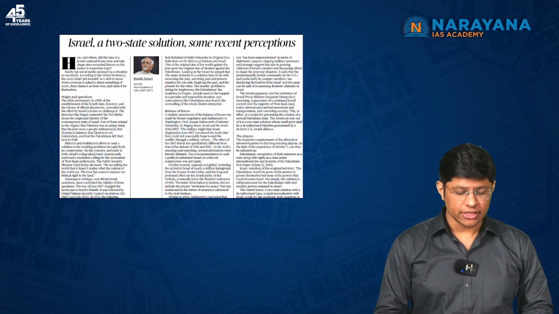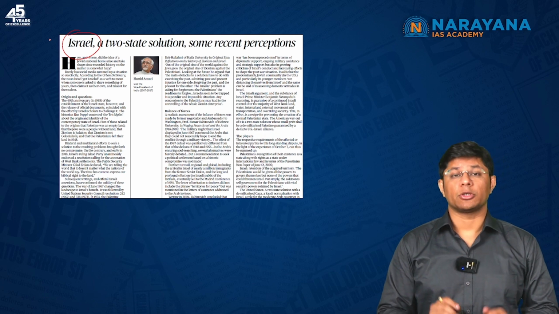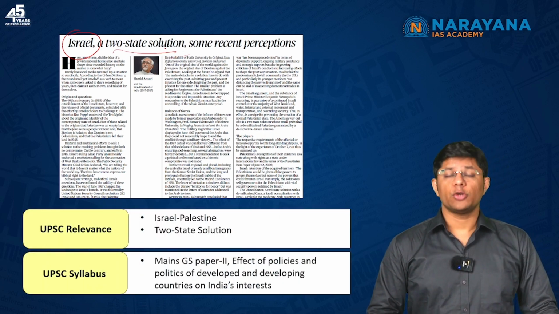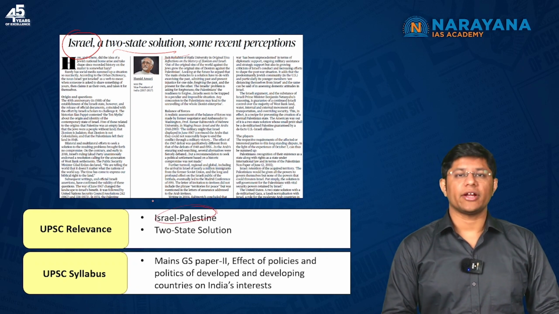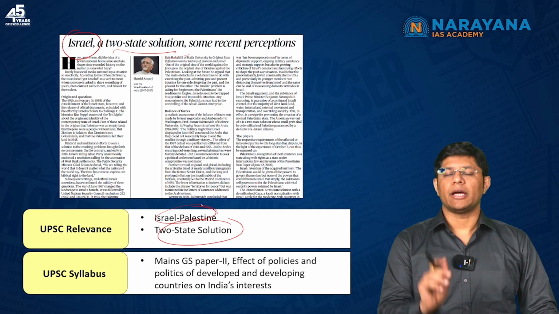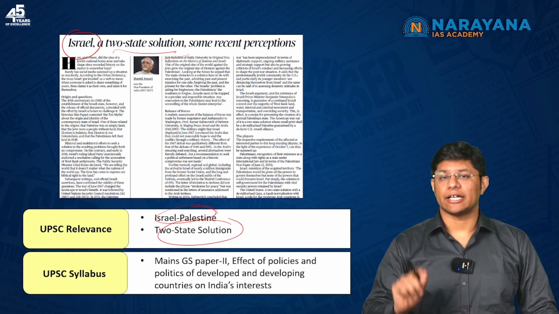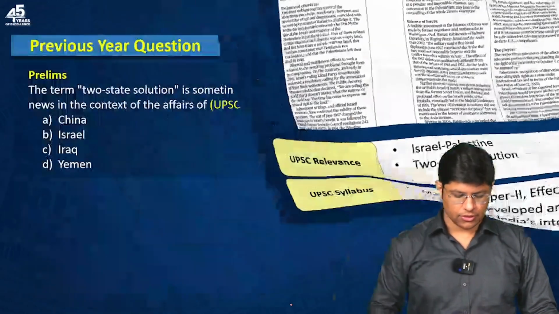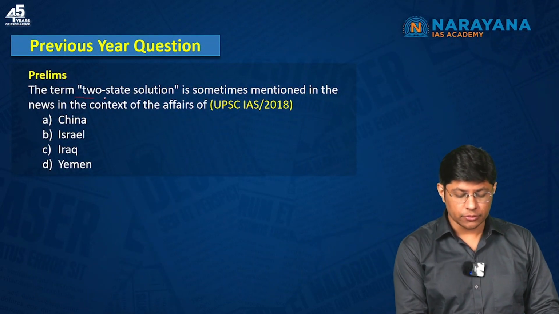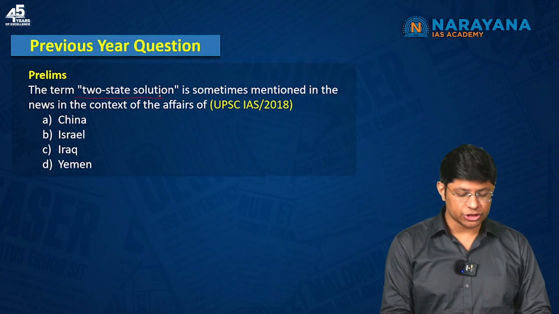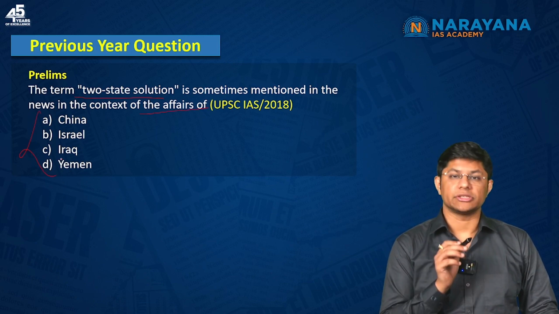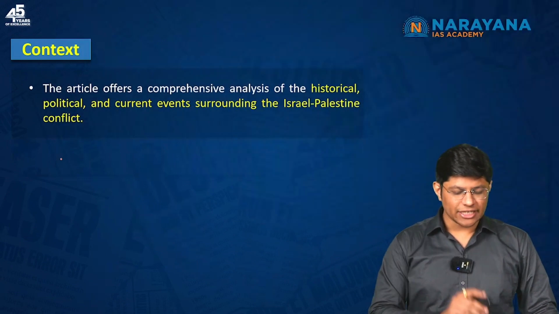Students, the first article is on Israel and it talks about a two-state solution. So we need to understand the Israel-Palestine conflict and also what is the two-state solution, and this topic can be mapped under GS paper 2 in international relations. Okay, a question can be asked of this nature. For example, the term two-state solution is sometimes mentioned in news in the context of the affairs of these other 4 options, right? So let's try to understand the context.